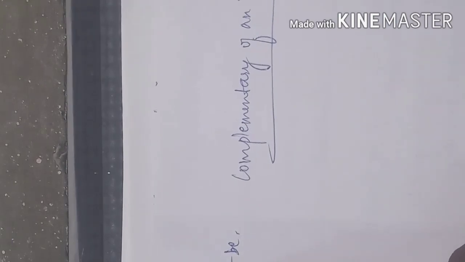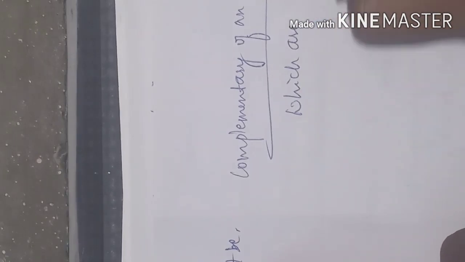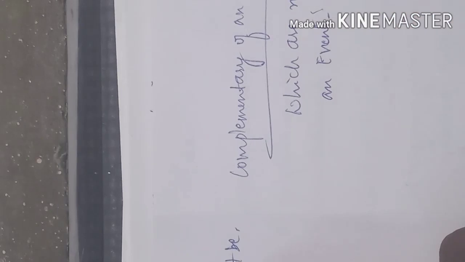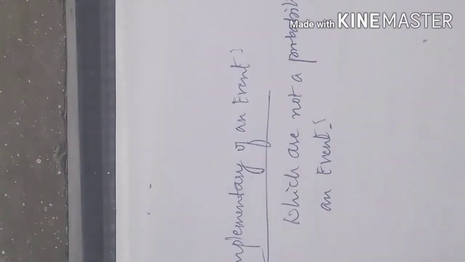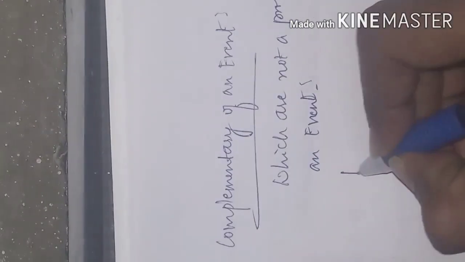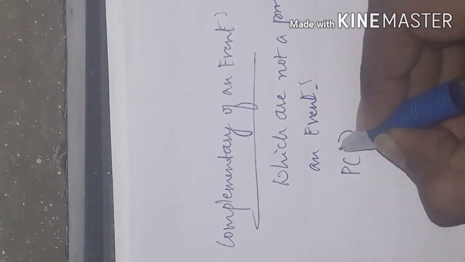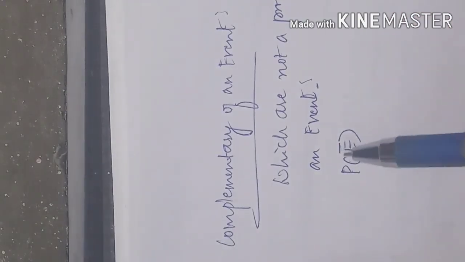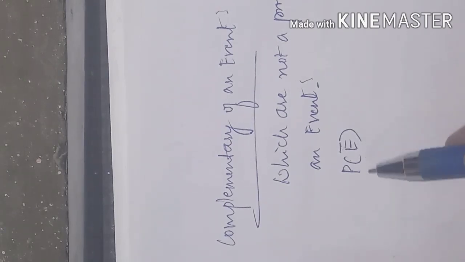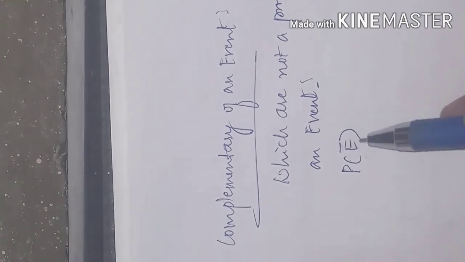Complementary of an event means those which are not the probability of an event, like P of E bar. This bar says the complementary of an event. If it is P of E, we call it the probability of an event. P of E bar says complementary of an event.